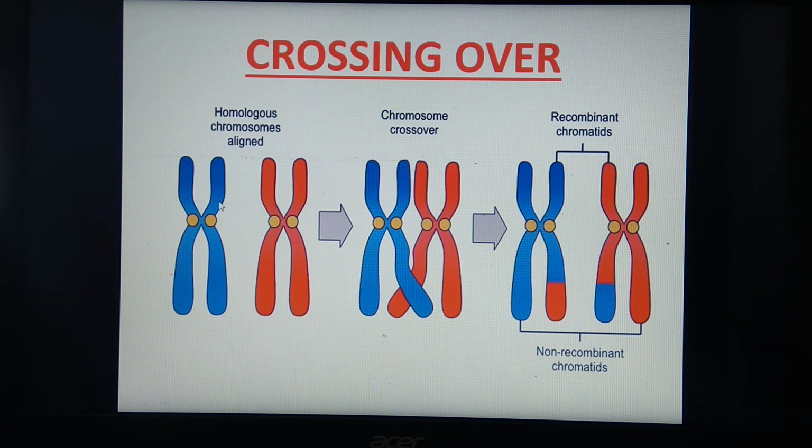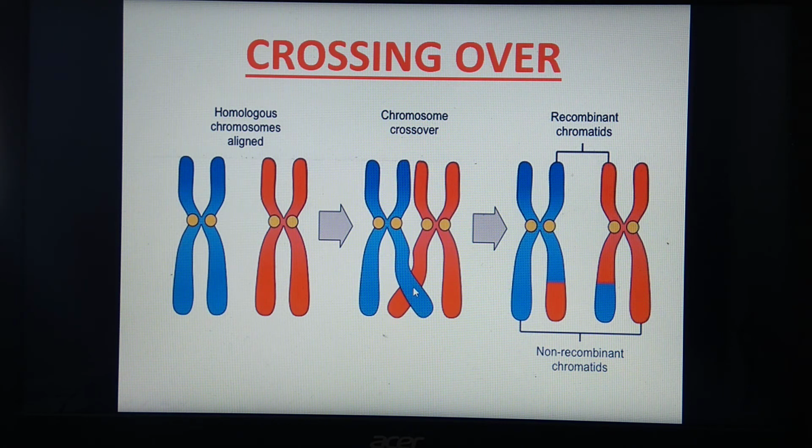So it has 4 chromatids: 1, 2, 3, 4. These are the sister chromatids of this paternal chromosome. This is the maternal chromosome having 4 chromatids, which are sister chromatids of each other. The process of crossing over takes place between non-sister chromatids. Here in the second diagram, it shows this crossing of non-sister chromatids. This is the cross formation which is called chiasma.